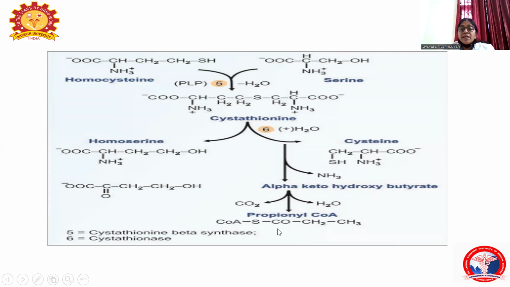Finally, it forms the propionyl CoA. So propionyl CoA is formed from the oxidation of odd chain fatty acid. The end product is propionyl CoA. The propionyl CoA enters the gluconeogenetic pathway. So this is one of the important precursors or sources of gluconeogenesis.